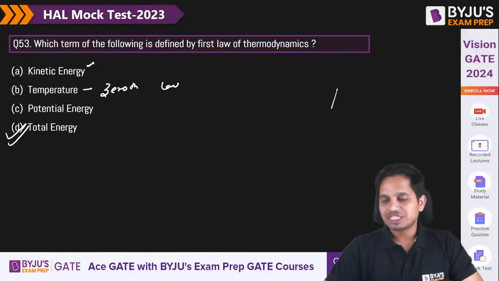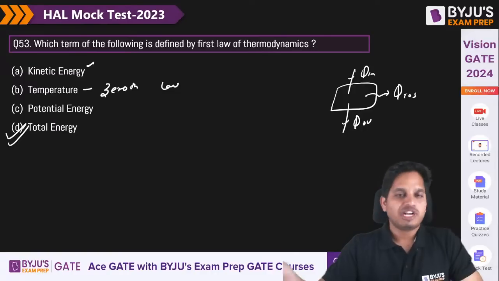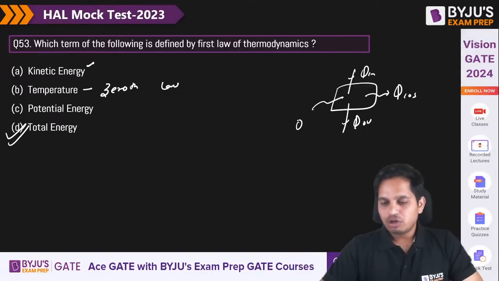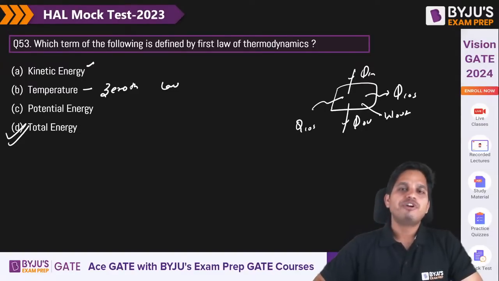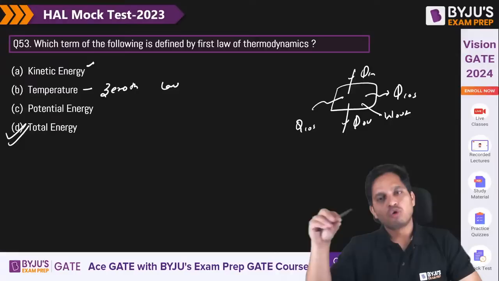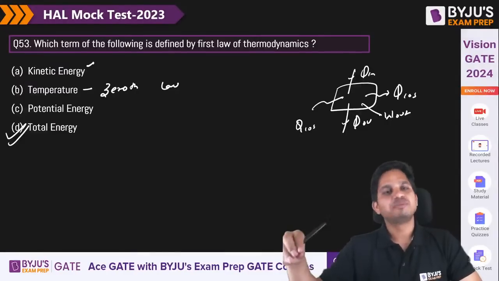If you have a system, energy in will be equal to energy out plus energy losses, or work output. So there will always be energy conservation.